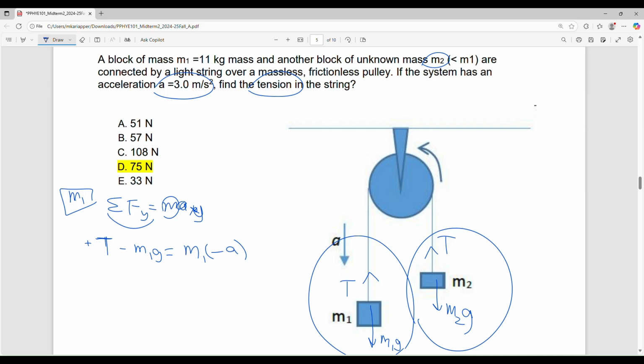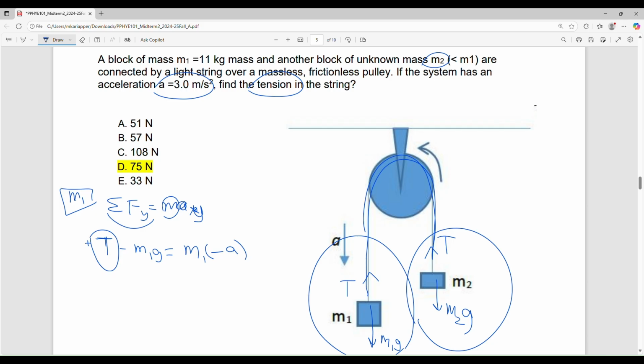And that's it, right? The rest is just calculated, isn't it? Because the only unknown is T. There is no T1, T2. Why didn't I put T1, T2? Because it's just one string. So on either side of the string, it is the same tension, one string. Okay? There's no need to put T1. Same tension. There are some assumptions, there's no friction in the pulley, and you can say it's the same tension.